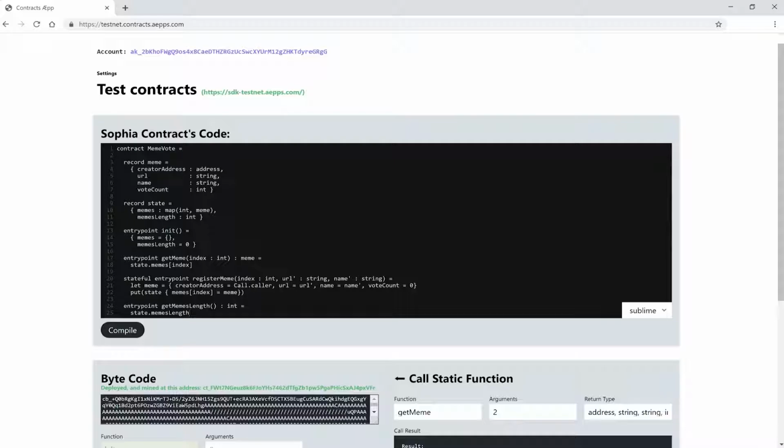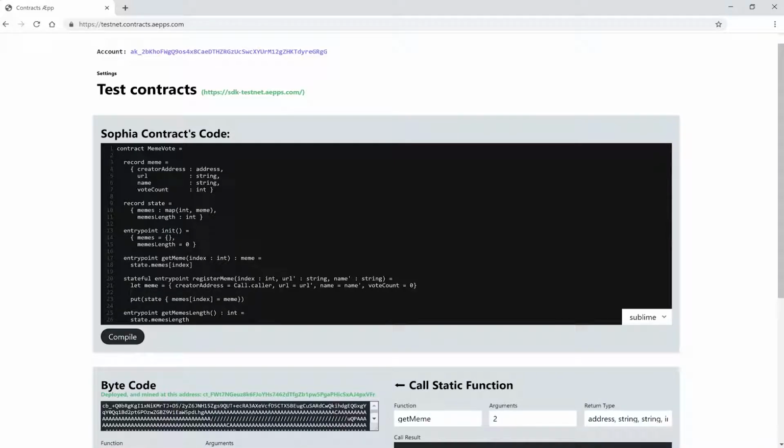Okay, now we can read meme length out, but it will always be 0. So we need a way to update it. Of course, it needs to be updated in the register meme function, because there we register new memes. Let's create another let binding called index, and this will get the value of our getMemesLength function, increased by 1. And we also need to update the state with our new value for meme length. We do this through our put function. Perfect, and now we can also delete the index parameter. We no longer need it. Okay, that's it. Now let's test this.